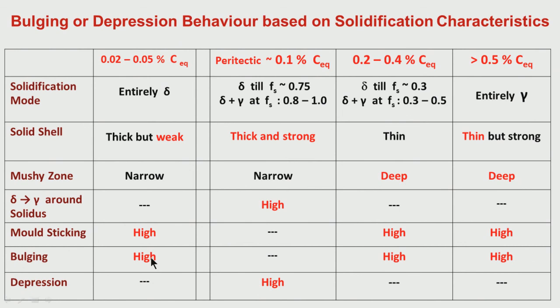So only near the peritectic chemistry, that means chemistry around 0.1% carbon equivalent, say 0.07 to 0.17 carbon, we have depression tendency. All other chemistries, whether low carbon or high carbon, have a sticking or bulging tendency, for different reasons of course, but nevertheless the final effect is sticking and bulging for very low carbon and high carbon chemistries. Only around 0.1% carbon do we have depression tendency.